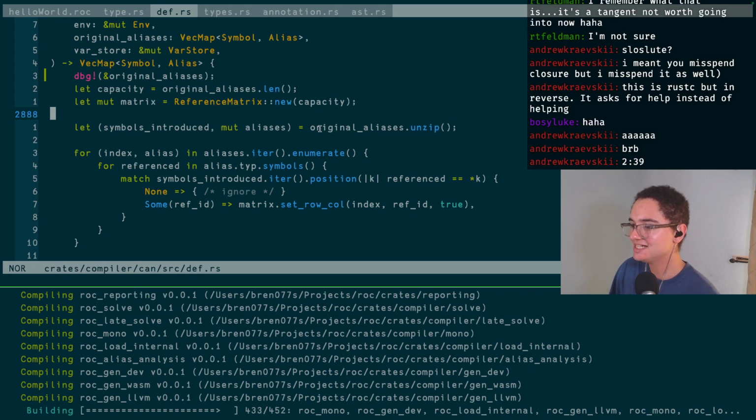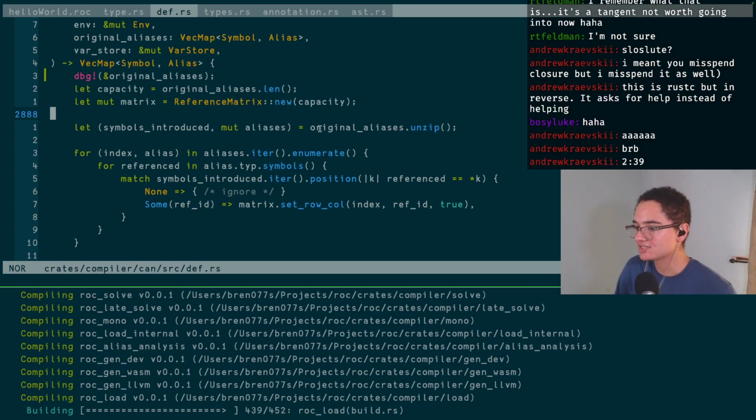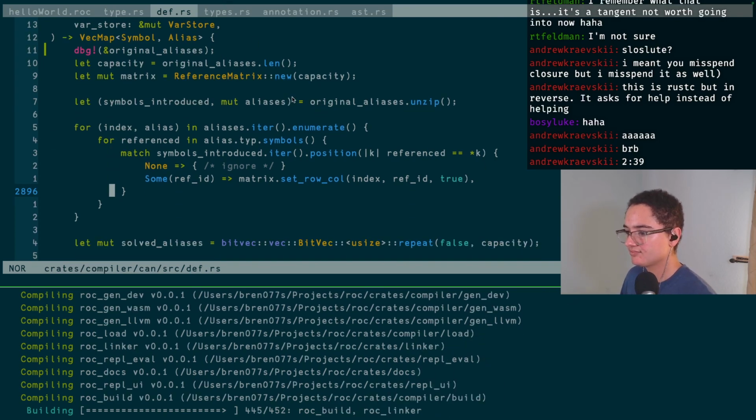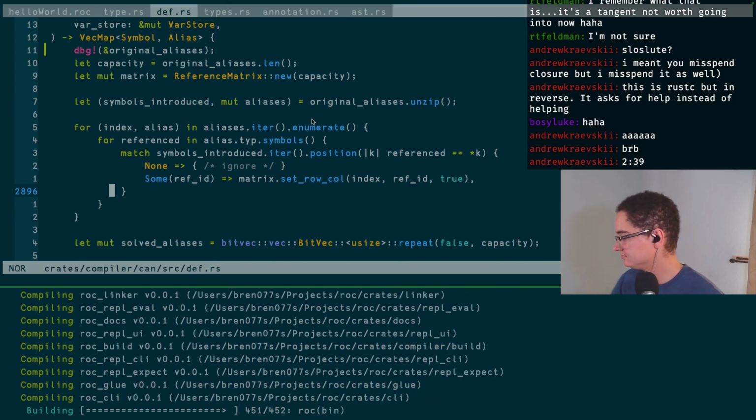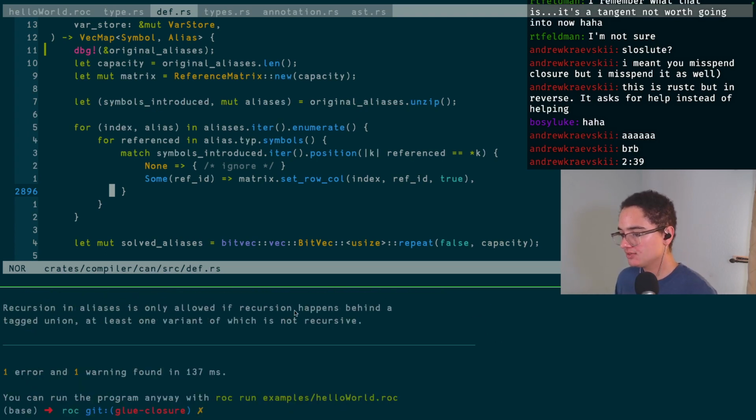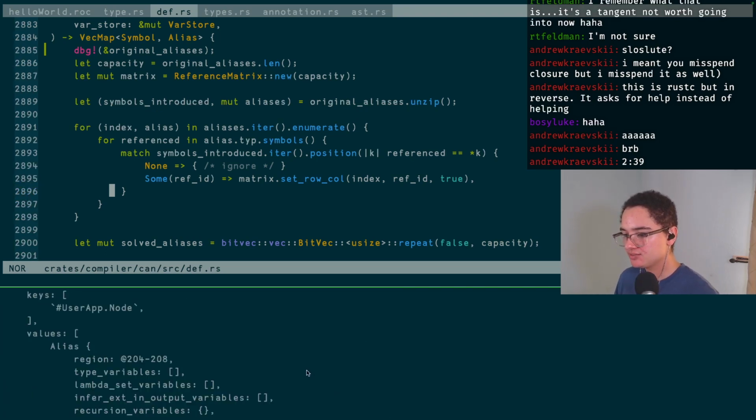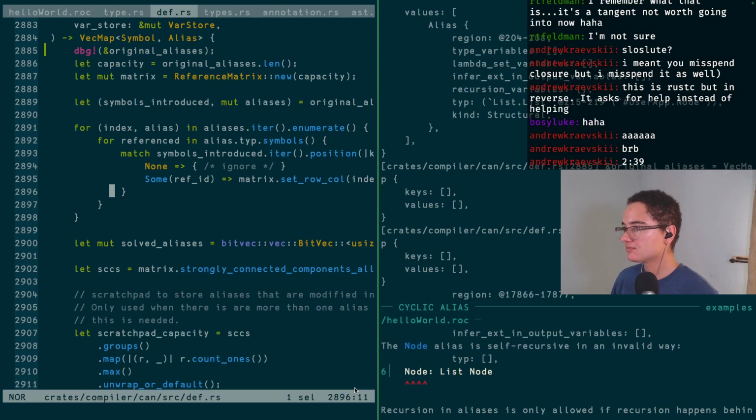So sometimes just dumping the data is the best way to dig into a function. Okay, we've dumped the data. Oh, that'll be more useful.